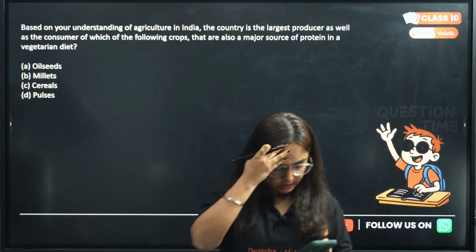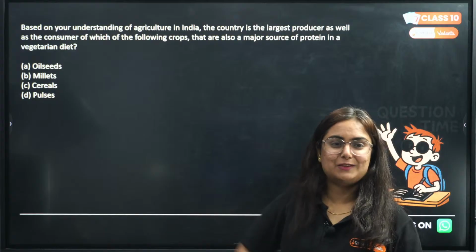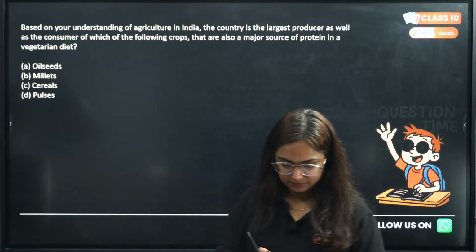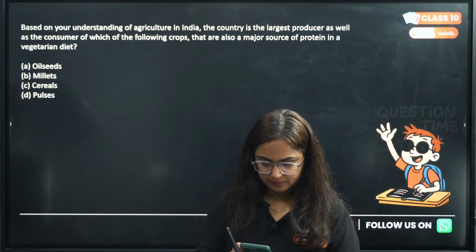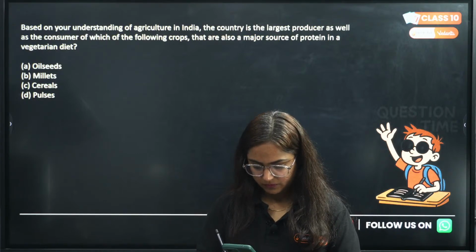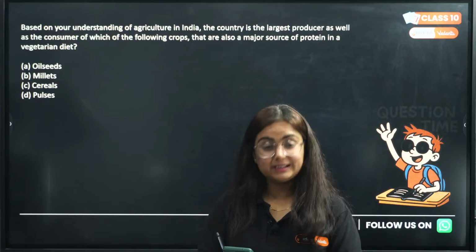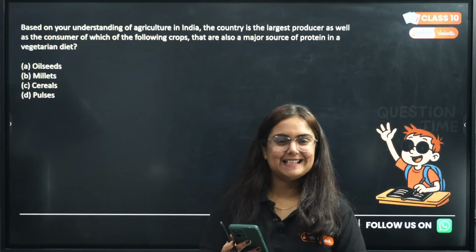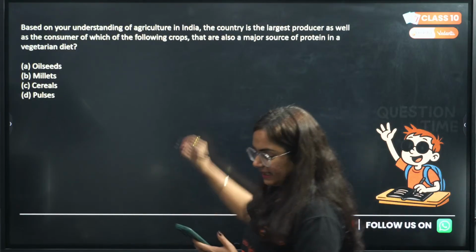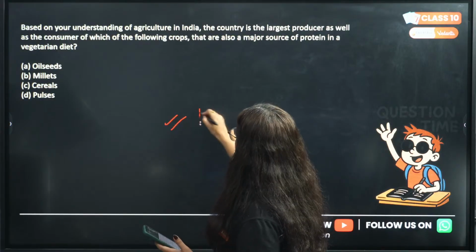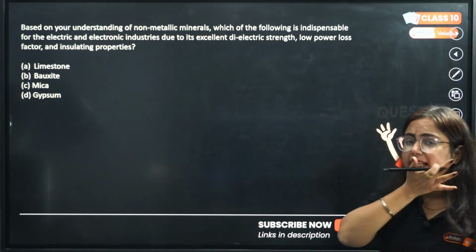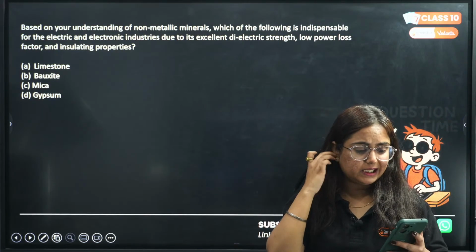Komal is giving me the answer D. Very good Komal, fastest finger first khel rahi hai ladki aaj. Yes, Komal, D is the correct answer. So the answer to this question is pulses. Pulses is the correct answer. To others sitting idle in my lecture, participate, otherwise you will get nothing in your mind.